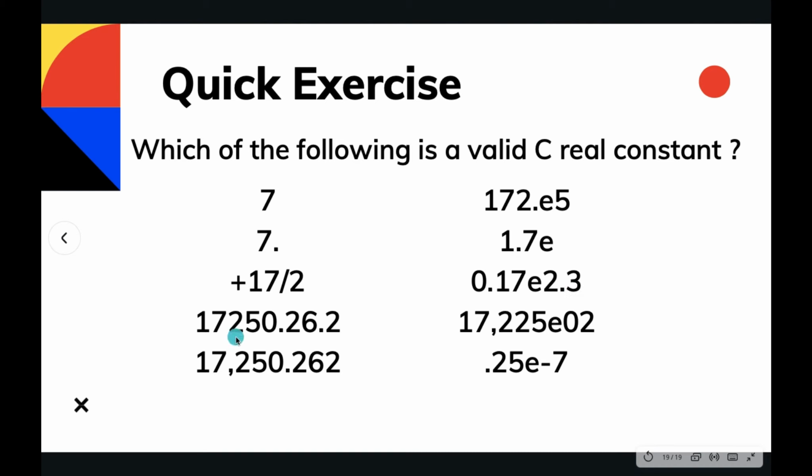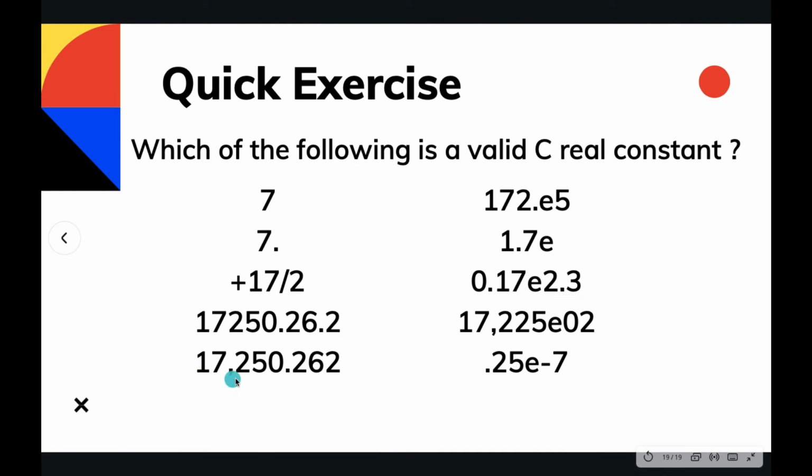Now we have 17250.26.2. Obviously two decimals are not allowed, so it is again not a real constant. Then we have 17,225E02. Again commas are not allowed in a real constant.